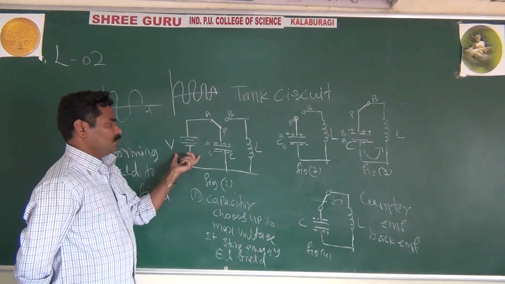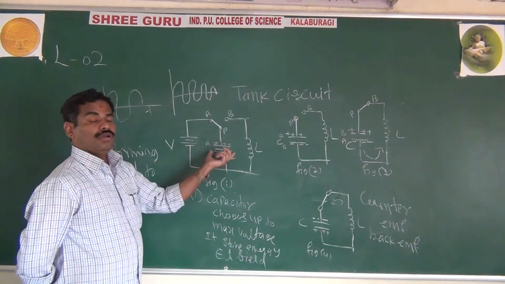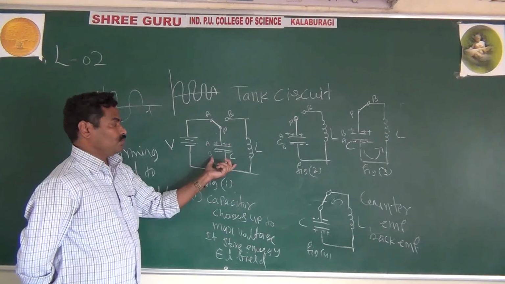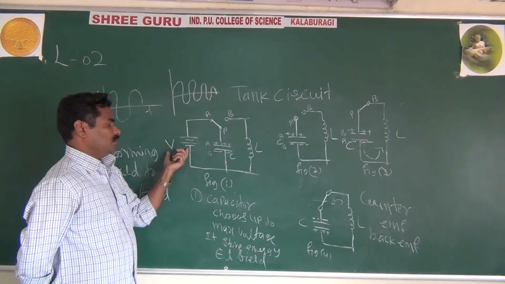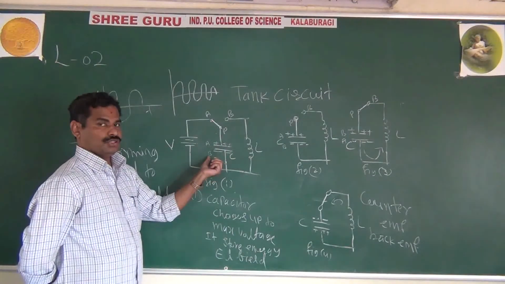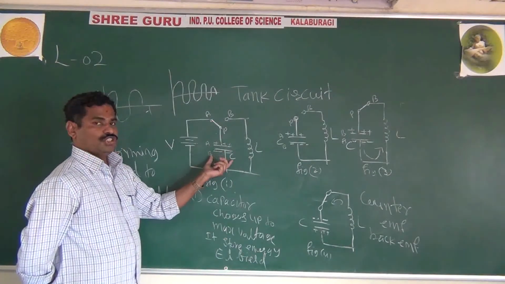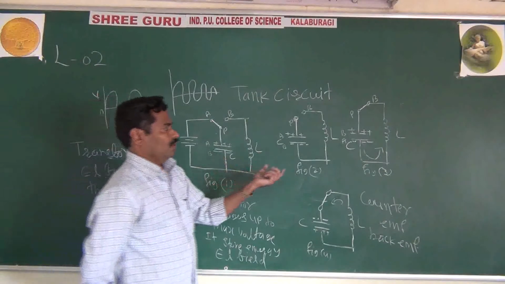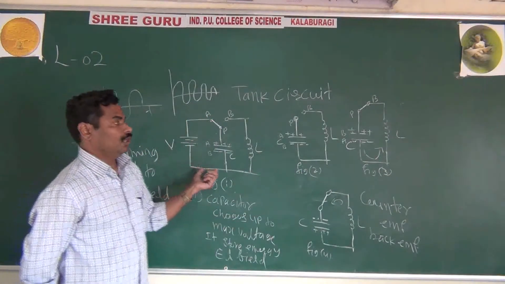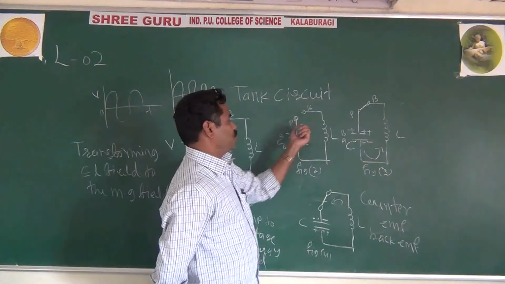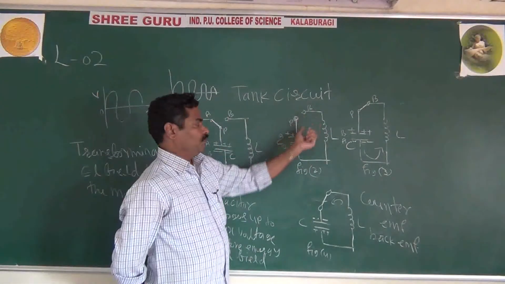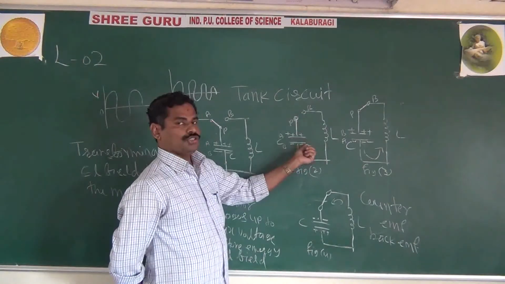Because of this DC source, the capacitor is fully charged, and the voltage across it is up to the source voltage. Then you remove this DC source, and we are using a two-way key. If this key is open, then the capacitor is not charging.